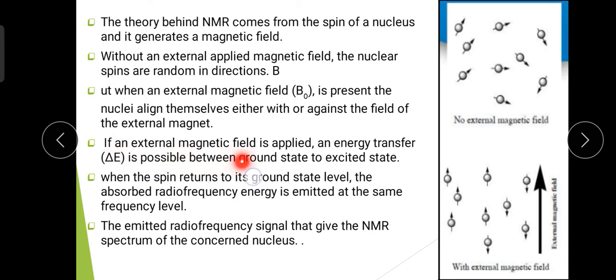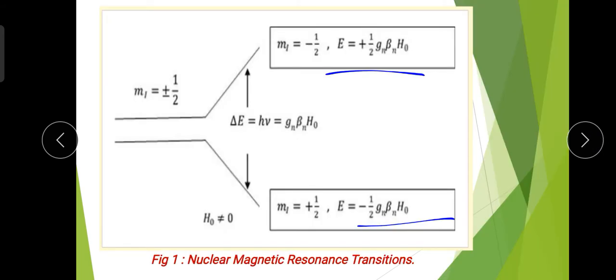If an external magnetic field is applied, an energy transfer, delta E, is possible between the ground state and the excited state. That means in this figure we have these two states: this is the upper energy level and this is the lower energy level, that is, the ground state and the excited state.